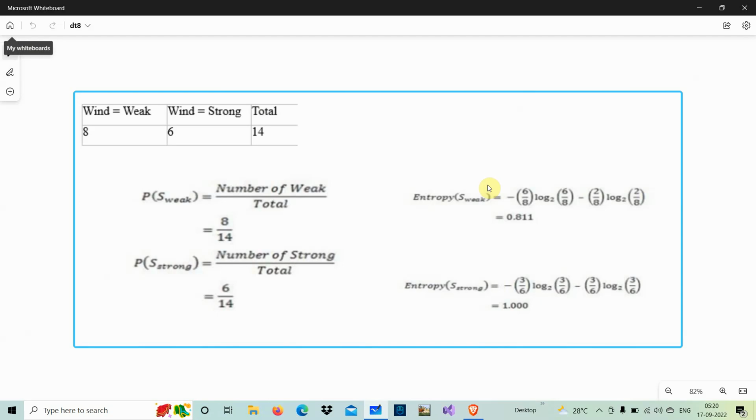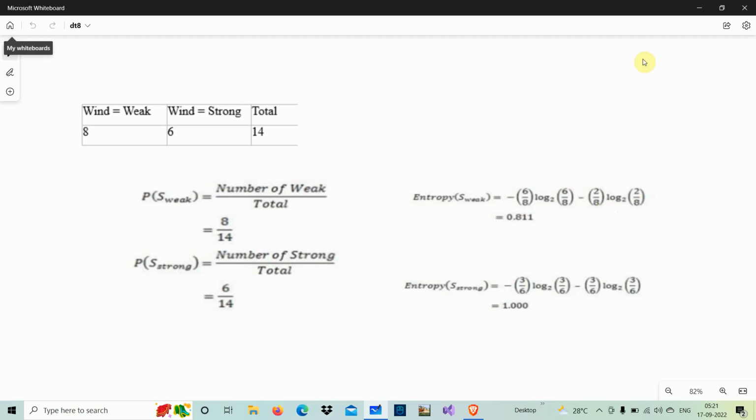Then how do we calculate? The probability of weak wind, the day we are playing, whether it is yes or no. If it is weak, it is yes; if it is strong, it is no. So that is 8 by 14, because for weak it is 8 and the total is 14. The probability of strong is 6 by 14. Using this we can also calculate our entropy with the same equation: minus 6 by 8 log 2 6 by 8 minus 2 by 8. You got it now? All these things we can do. It's clear?